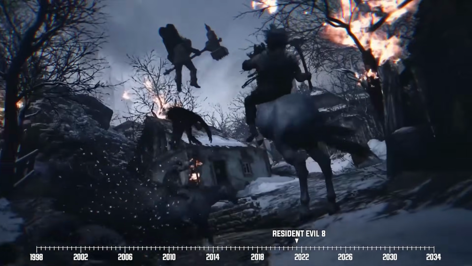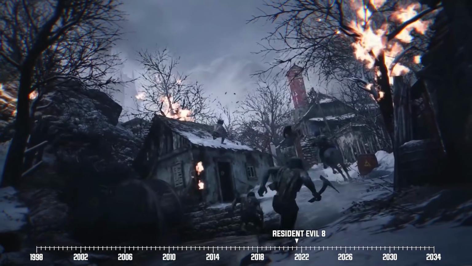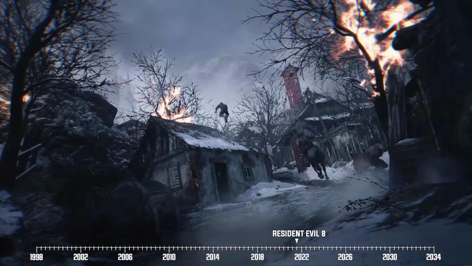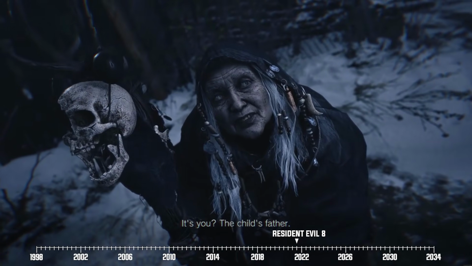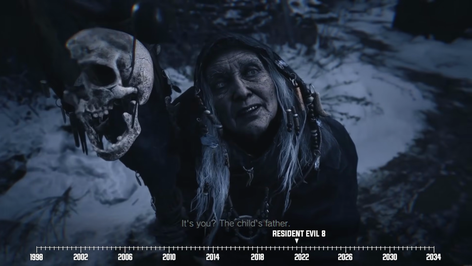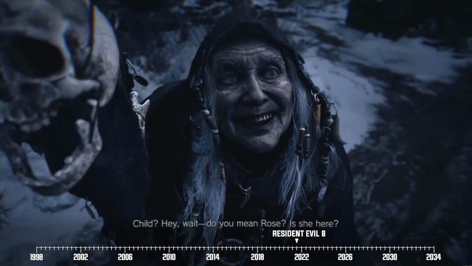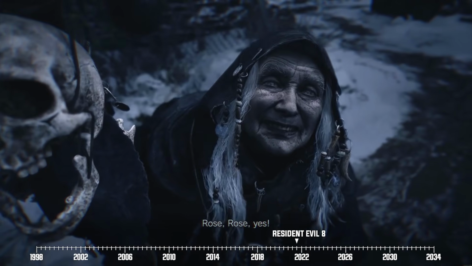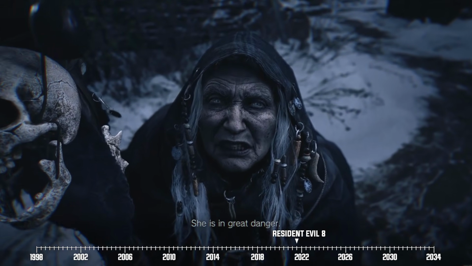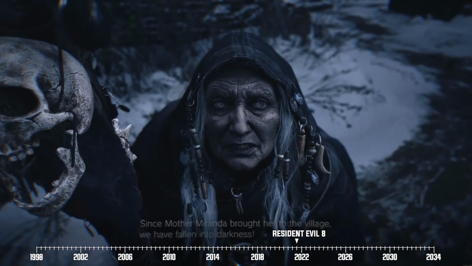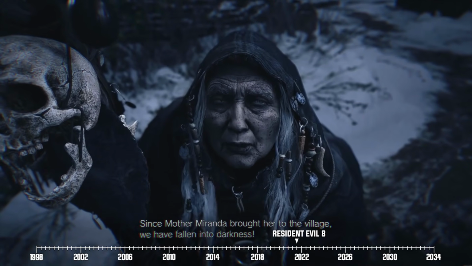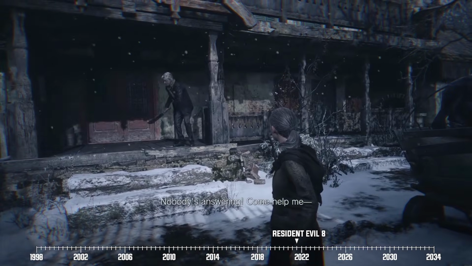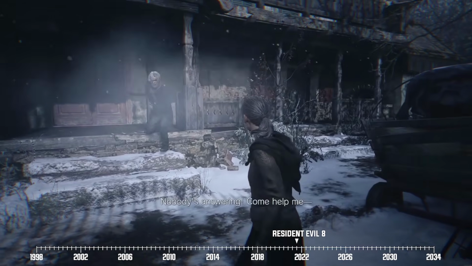Curiously though, these monsters suddenly fall back when they hear the ringing of the local castle's bells. Shortly after, Ethan encounters an old lady who asks him if he's the father of the child. Realizing that she's referring to Rose, Ethan says yes, and the old crone tells him that the kid was taken to this place by the god of their village, Mother Miranda, who is the person responsible for all the chaos happening in the village. Afterwards, Ethan makes his way to Louisa's house.